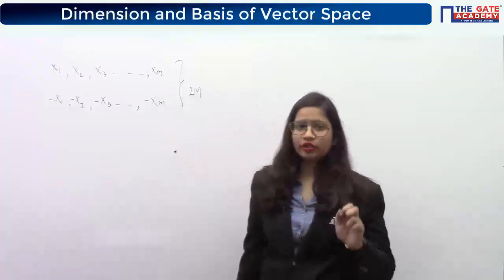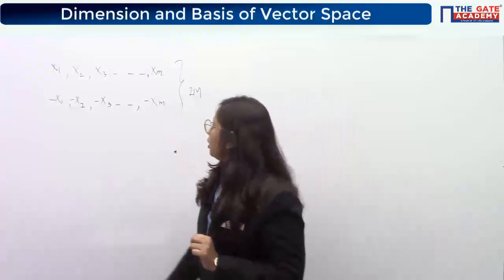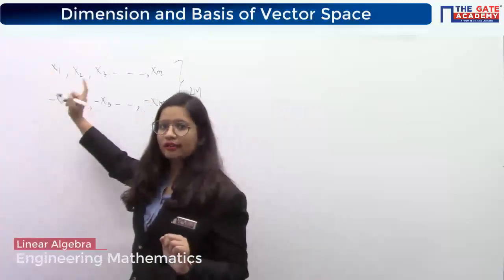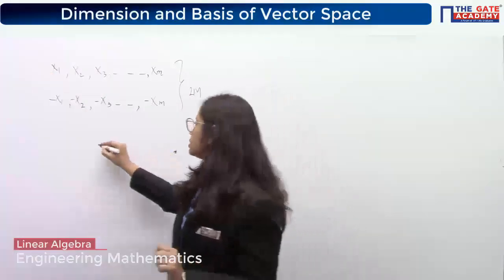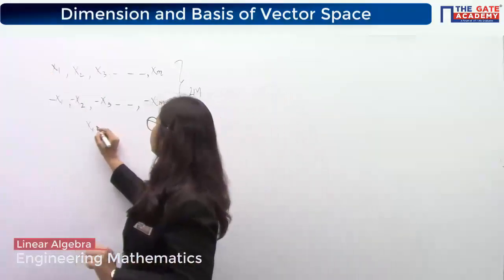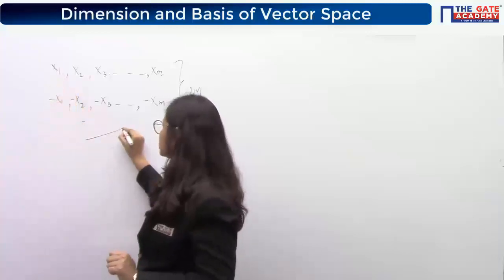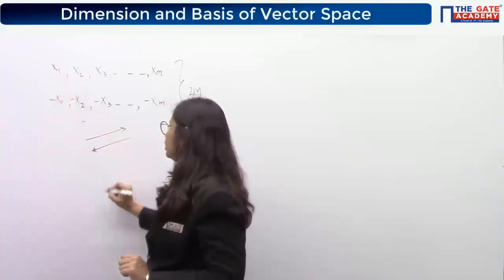Now first of all, if x1 is there and minus x1 is there, these two have a mutual relationship of this kind: one vector is related to the other. If x1 is this one, minus x1 will be this one.